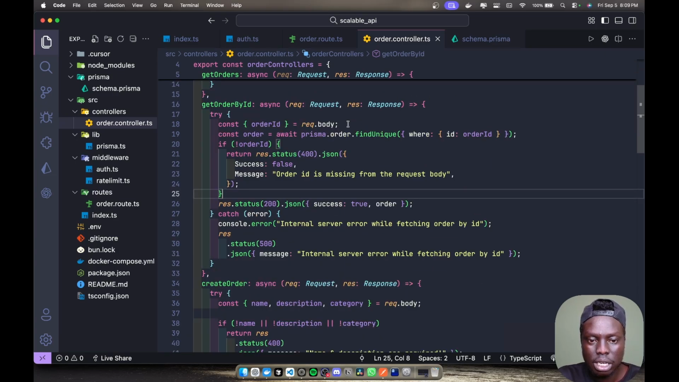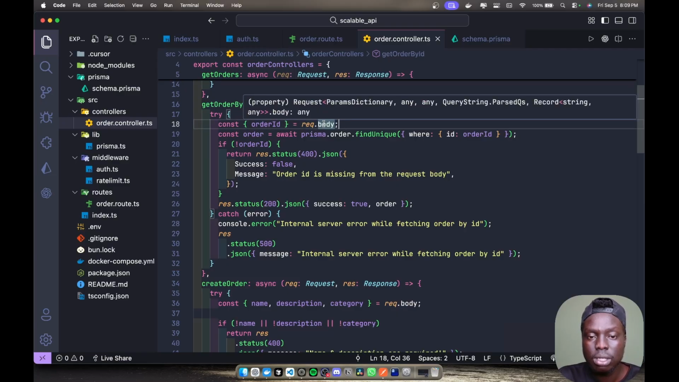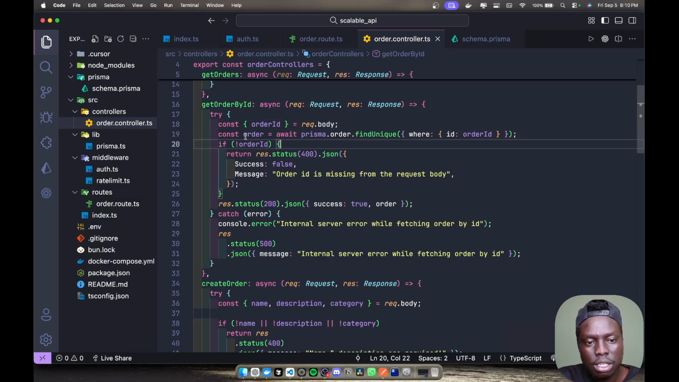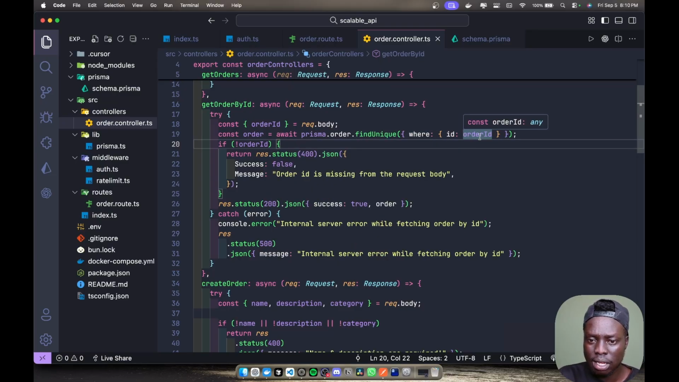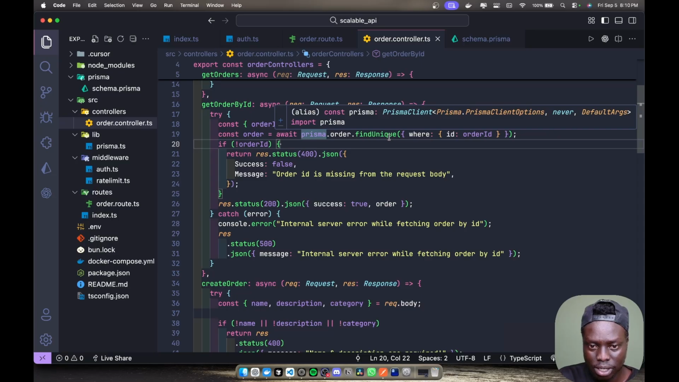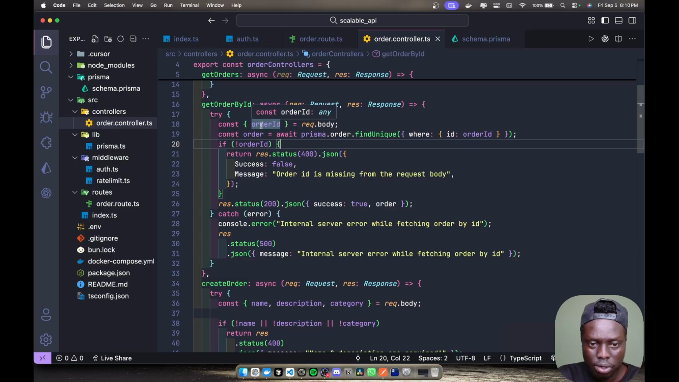So you need to just get the order from the request body. It's good practice to have the ID inside your request body rather than in the request params, which is the parameters, right? Then you can say const order equals await prisma.order.findUnique, where the ID is the order ID. You make sure you find unique, and the only unique one can be using the order ID.